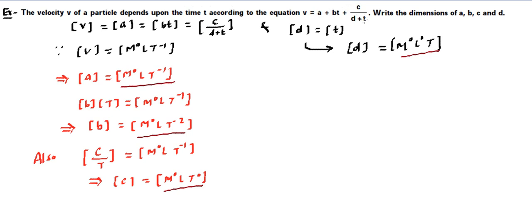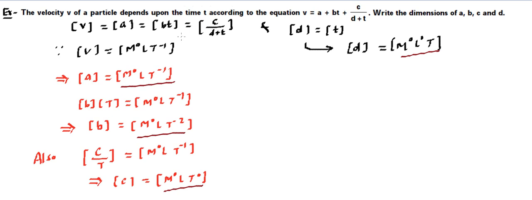If the quantities are being added up or subtracted, they will have the same dimension. So using this we can find it out. This kind of question comes in the examination, so we can easily find it out. And there are a couple of questions based on the same concept in the books that I have suggested to you, and you try those questions to have sufficient practice.